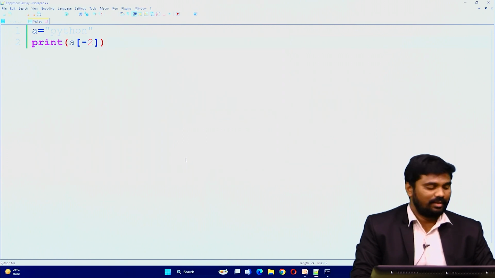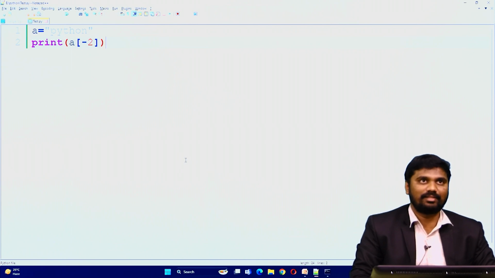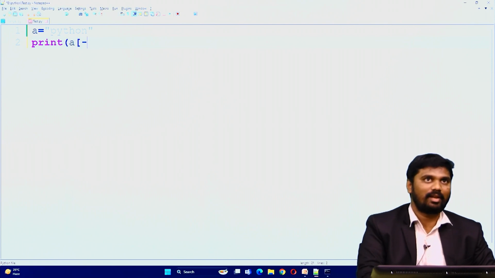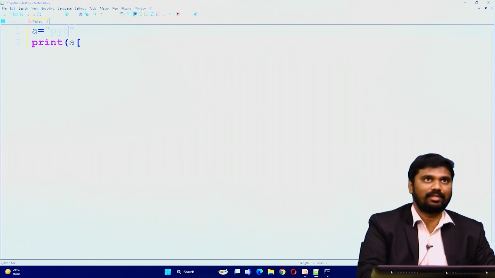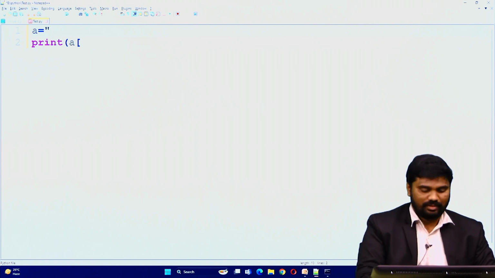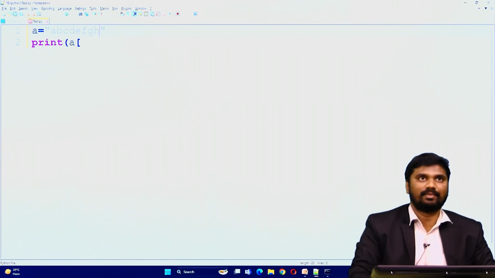Now slicing. So what is slicing? It is used to access a range of characters with three parameters, that is start value, stop value and step value. For example, here I am going to change the string value, that is A, B, C, D, E, F, G, H. Okay, this is enough.